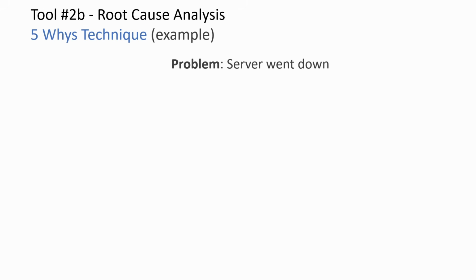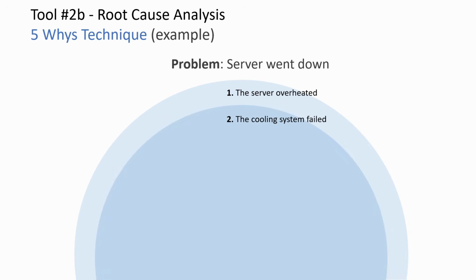So let's look at an example. Our server just went down. So we ask our first why. Why did it go down? The answer could be the server overheated. Why did the server overheat? The answer was the cooling system failed.